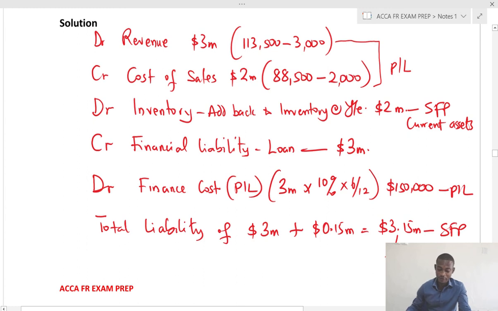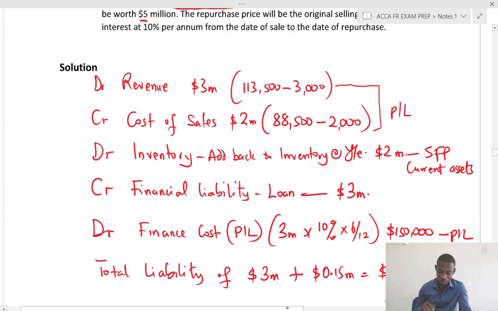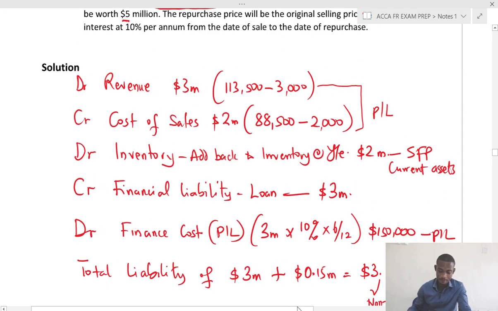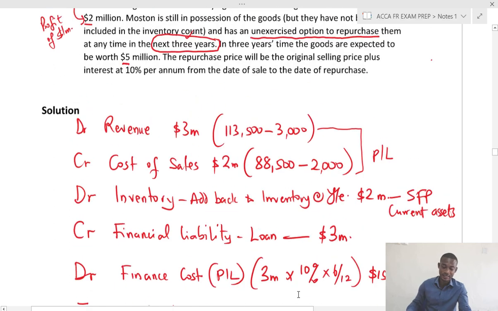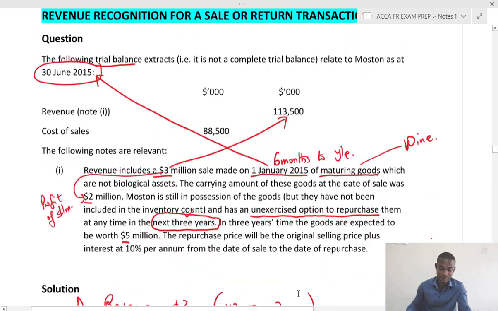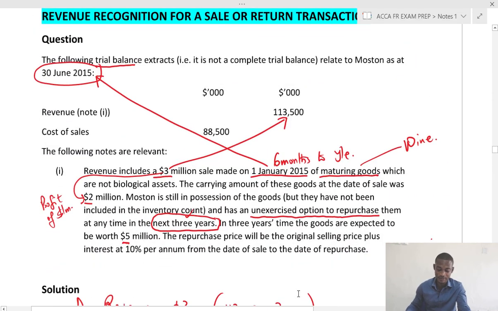Very straightforward. It's an adjustment which we have to ensure we understand so well for the purpose of the exam. So we need to understand clearly. And this is a single entity question, very straightforward. Repurchase agreement, or what you can call a sale or return agreement, or sometimes we refer to it as consignment inventory.